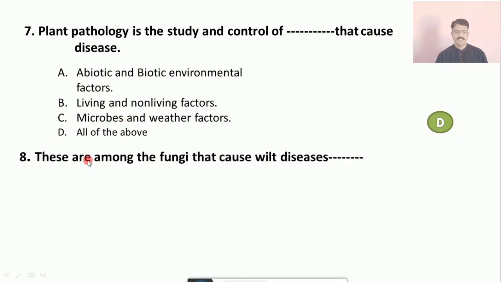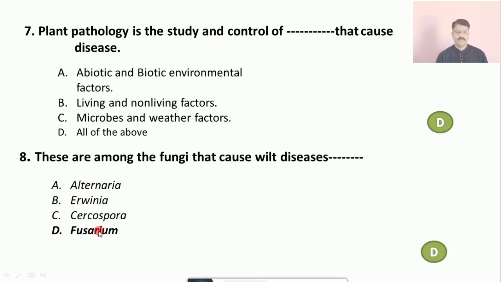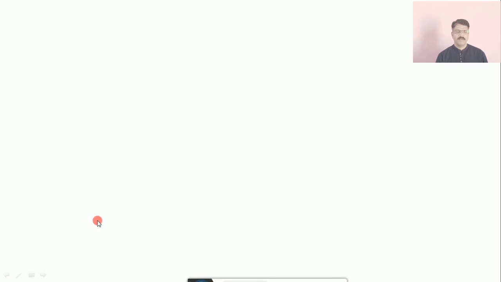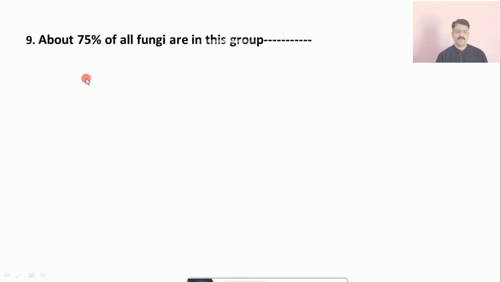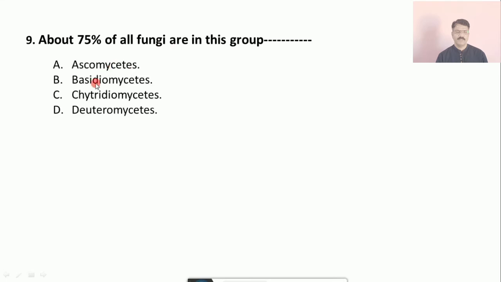Question number 8: These are among the fungi that cause wilt diseases. The fungi are A. Alternaria, B. Erwinia, C. Cercospora, D. Fusarium. The correct answer is D, Fusarium. Question number 9: About 75% of all fungi are in this group. A. Ascomycetes, B. Basidiomycetes, C. Phycomycetes, D. Deuteromycetes. And the correct answer is D, that is Deuteromycetes.